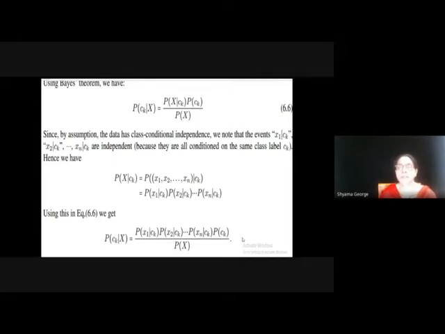So probability of x given Ck is probability of x1, x2, xn given Ck. Since these attributes are independent, we can represent the formula as probability of x1 given Ck into probability of x2 given Ck into probability of xn given Ck. So after replacing this in the equation, we will get probability of Ck given x is equal to probability of x1 given Ck into probability of x2 given Ck into probability of x3 given Ck, and so on, and into probability of xn given Ck into probability of Ck divided by probability of x.